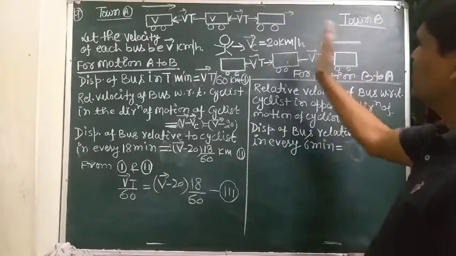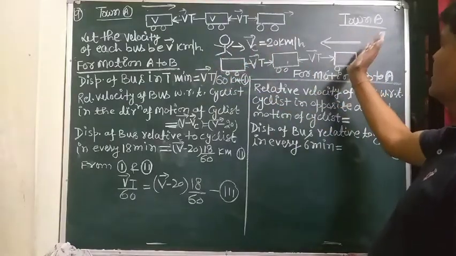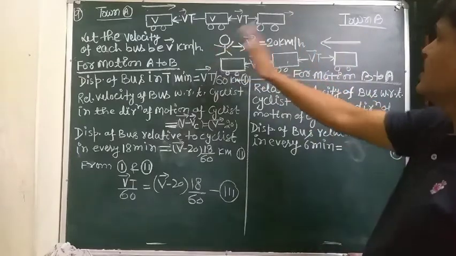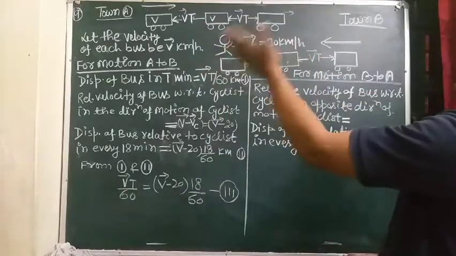Bus is moving from B to A and cyclist is moving from A to B, and the direction of motion from B to A is opposite, and is taken to be negative with respect to the direction of motion from A to B.